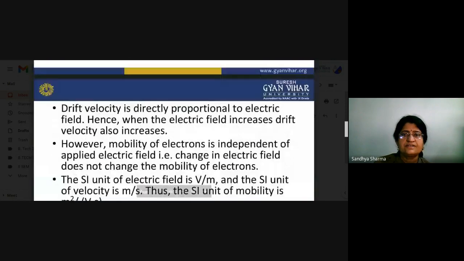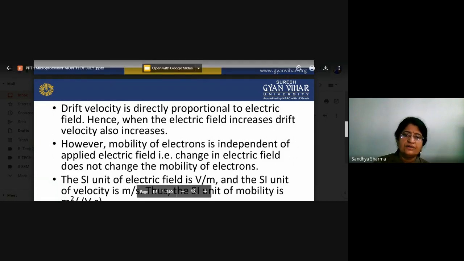Drift velocity is directly proportional to the electric field, and hence when the electric field increases, drift velocity also increases. However, the mobility of an electron is independent of the applied electric field. A change in electric field doesn't change the mobility of the electrons. That is, the mobility of an electron is independent of the applied electric field.